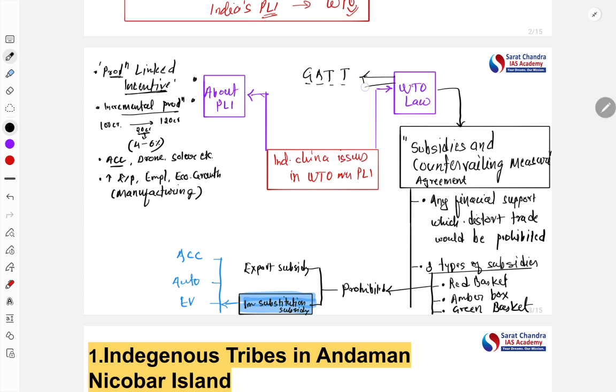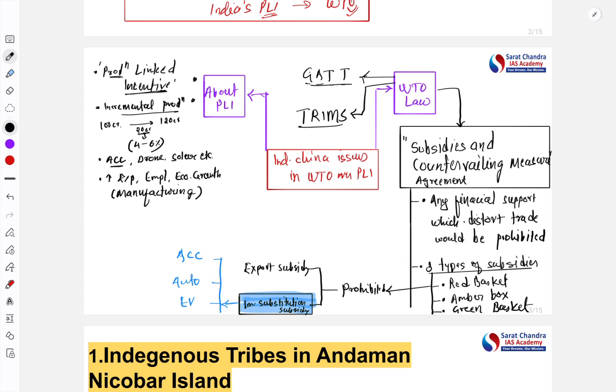The third agreement which is being violated is TRIMS, Trade Related Investment Measures. This is also being violated as per the WTO, because PLI has certain provisions which violate TRIMS as well as the GATT. These are the issues. Now the question is, since China has claimed it and is complaining against India, what can happen now?